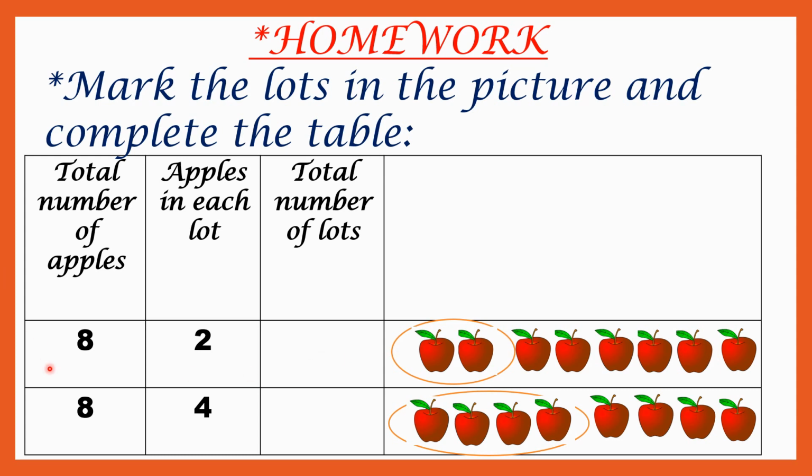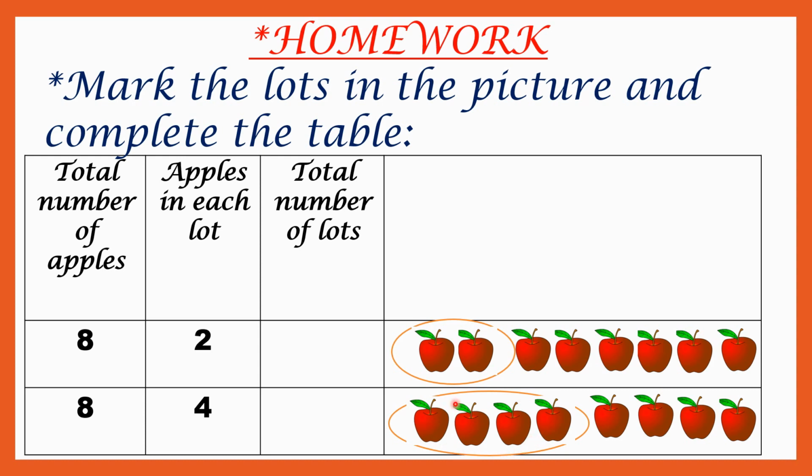Now the second one. Same here, there are 1, 2, 3, 4, 5, 6, 7, 8, so here also 8 apples are there. And apples in each lot: here we have to make one lot with 4 apples. 1, 2, 3, 4. Means in each lot we have to arrange 4 apples.